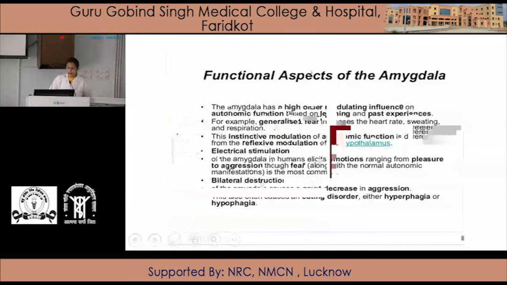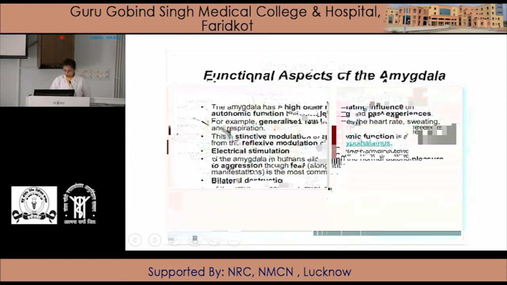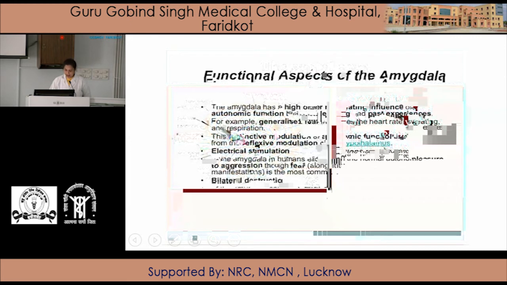Next is the septal area. The septal area, here is the presence of septal nuclei. It is a gray matter structure located immediately above the anterior commissure. Here is the presence of the anterior commissure, and just immediately above the anterior commissure there is presence of the septal area.